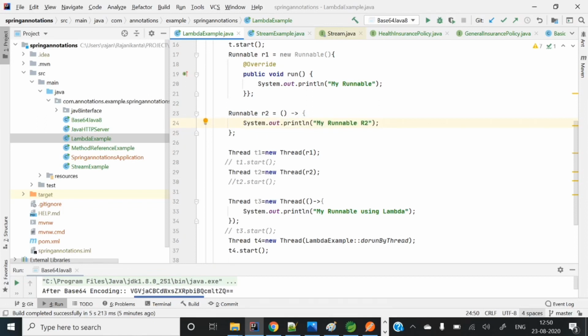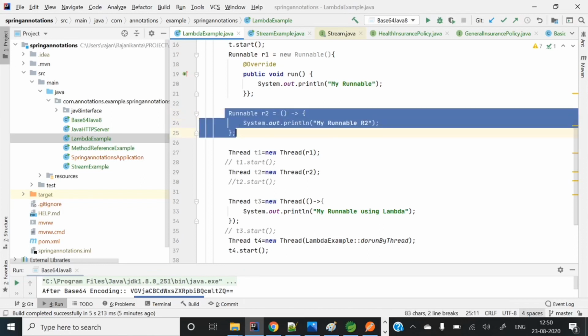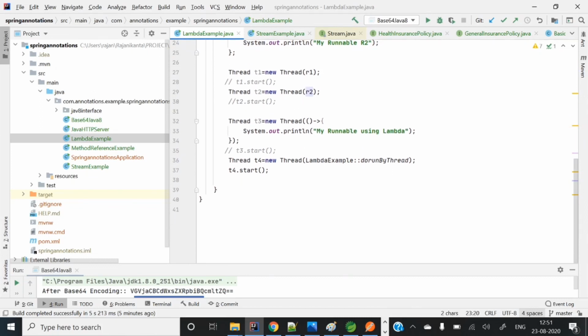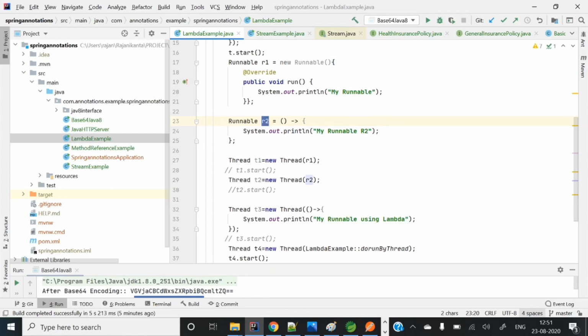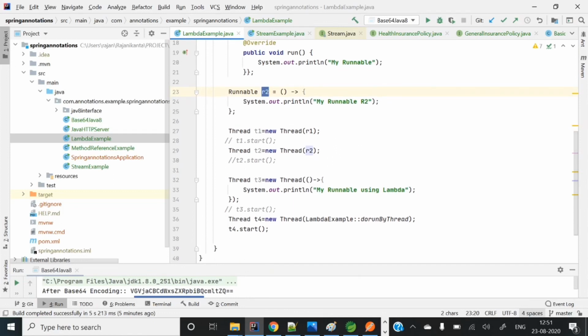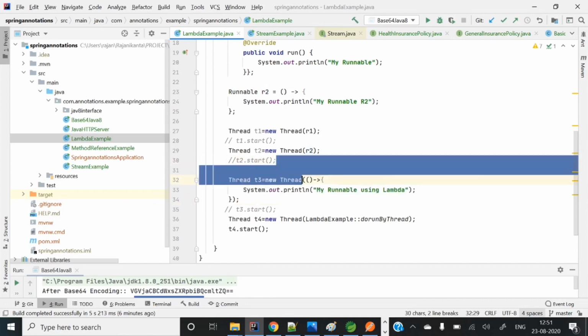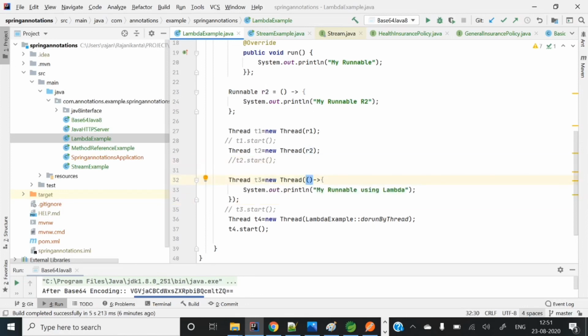So this is a sample lambda expression, and I am storing that lambda expression in this variable r2, right? But instead of storing it in some variable and then passing it to the thread, we can directly pass that lambda to the thread, and this is the lambda expression.